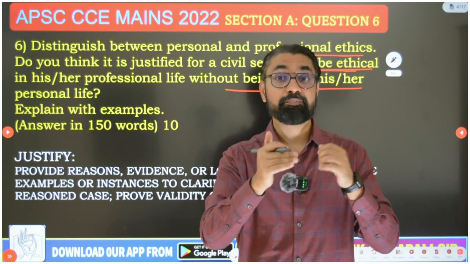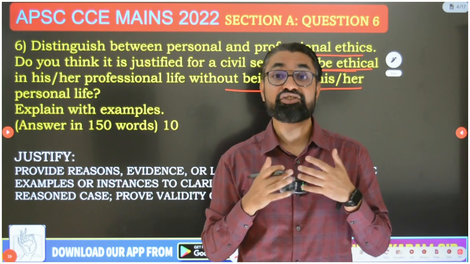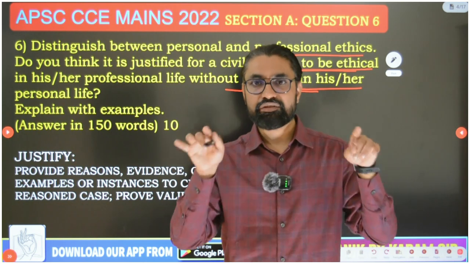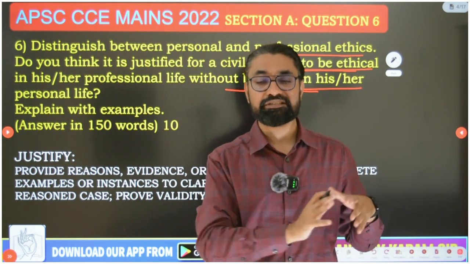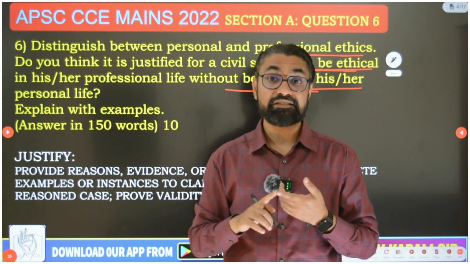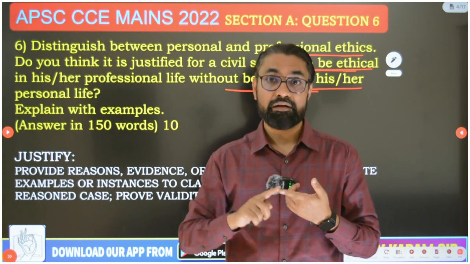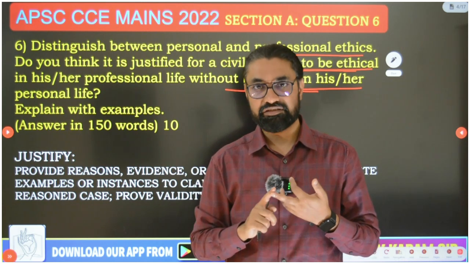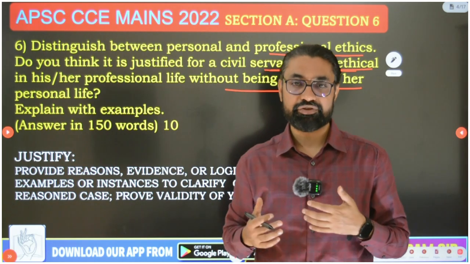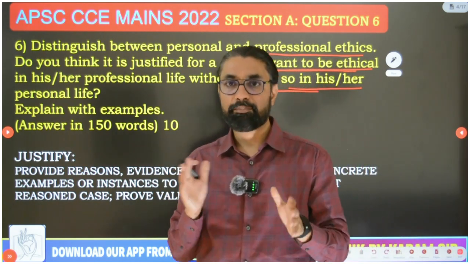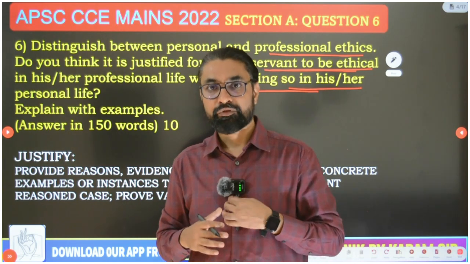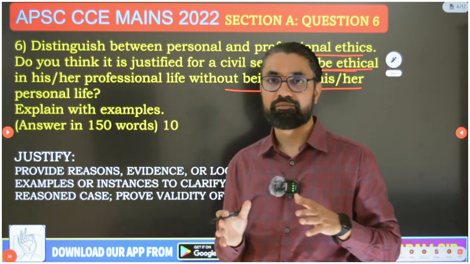Because people will be questioning the judgments passed by that High Court judge in his life. So when you have this dichotomy where a bureaucrat is bad in personal life, it doesn't matter how good he is in administrative life, it will raise questions on his trust, his credibility, and the integrity of his decisions. This is a very bad situation. That's how you have to debate, justify and explain this question's answer. Now let's discuss this in a structured format properly.